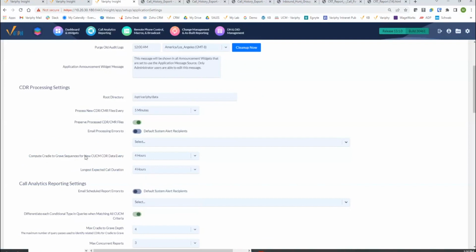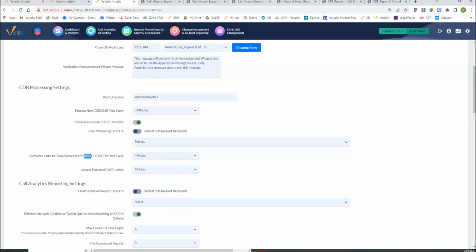But what this will do, and I want to make this very specific, is apply to new data that we're processing. So if you load up 13.1 on your Variphy system this afternoon, next week, tomorrow, whatever it may be, it is not going to apply retroactively to all your historical data sitting in your databases. The reason seems smart, because we wouldn't want multi-year databases reprocessing all of the call records just for a ring time metric. So the new data processed after you load 13.1 will fall under this 4-hour post-processing window and along that job, and it will get taken care of.